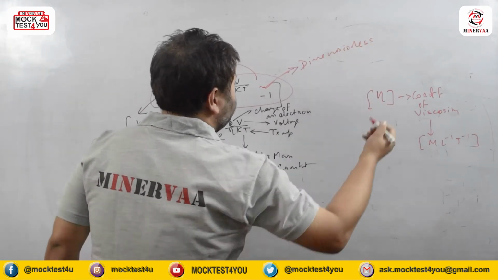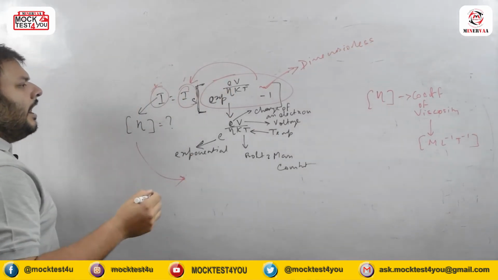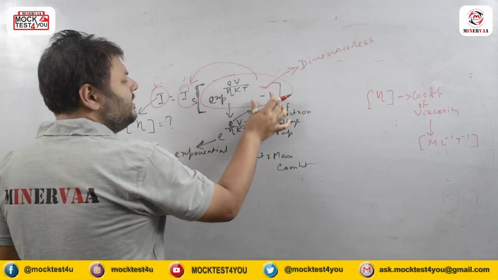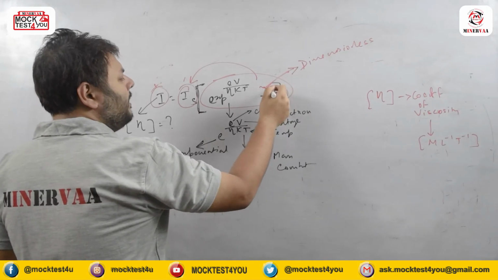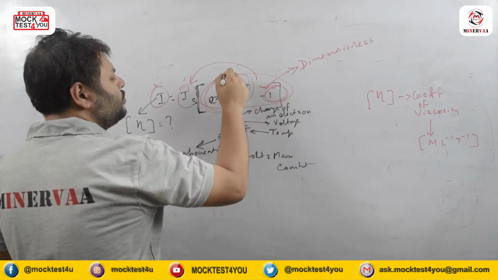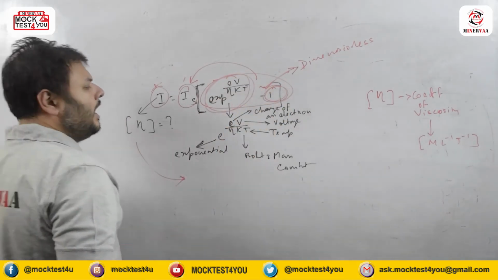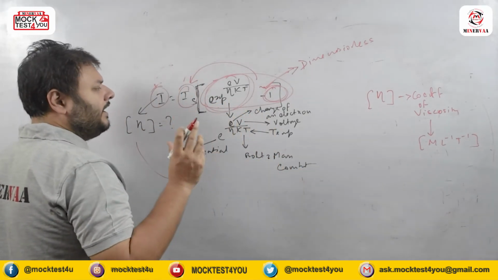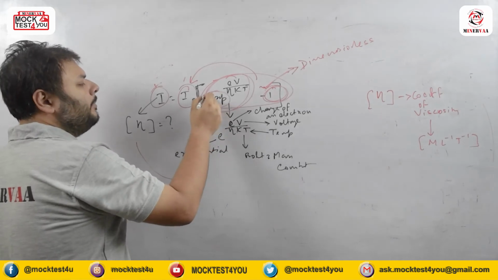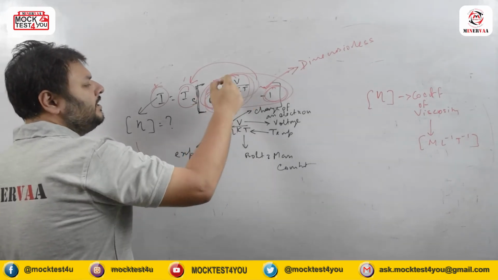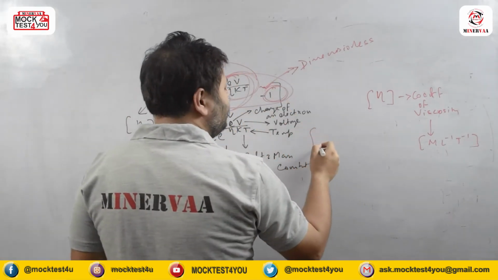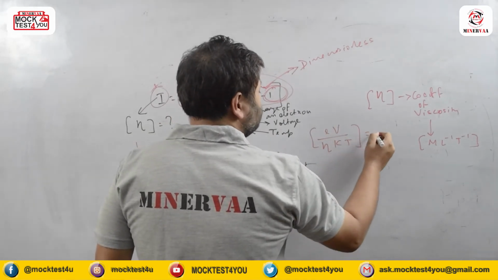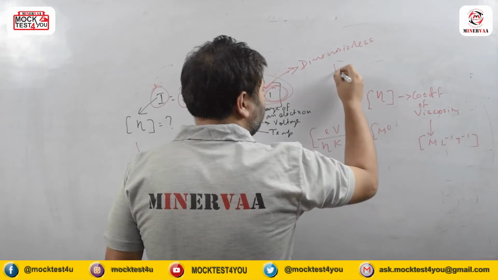If this minus this is dimensionless, then individually each is a number, so this has to be a number also, which is dimensionless. Now, exponential e to the power something: see very carefully, e is a number, and it has no dimension, which means EV by eta kT also has no dimension,